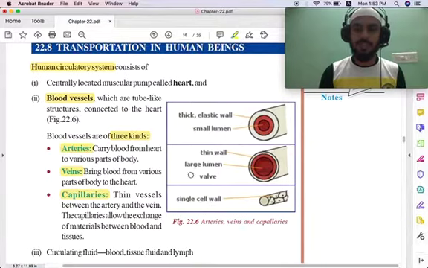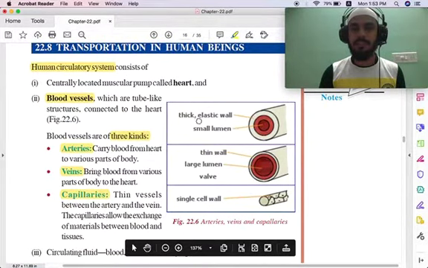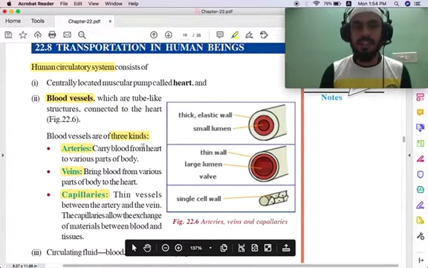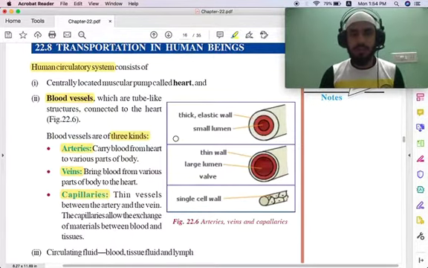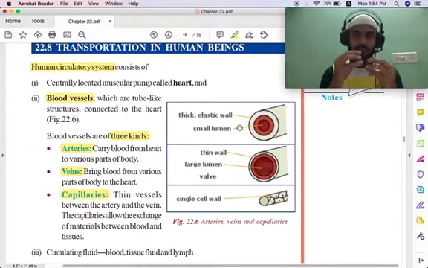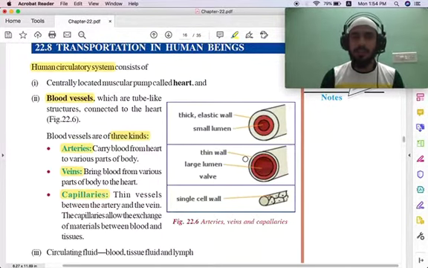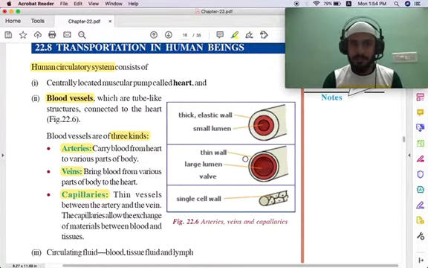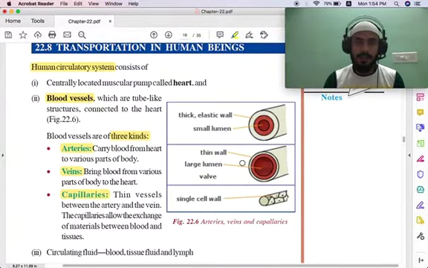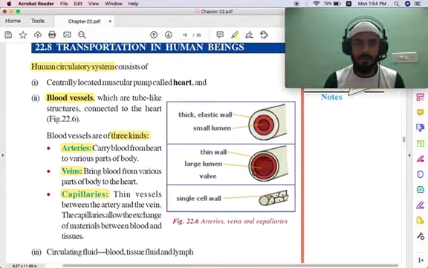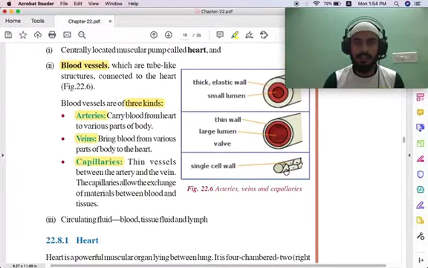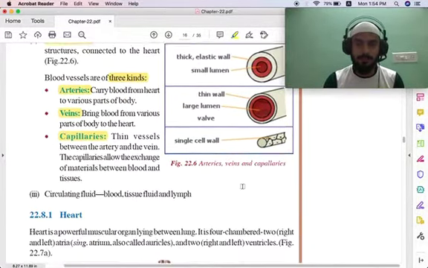Okay, so here they have given arteries, veins and capillaries. You can see the arteries, which carry blood from the heart to various parts of the body. They have a small lumen, meaning the inner space of the tube, and a thick elastic wall. When it comes to the veins, they have a thin wall and a large lumen. Then you have the capillaries, which have a single-cell wall.